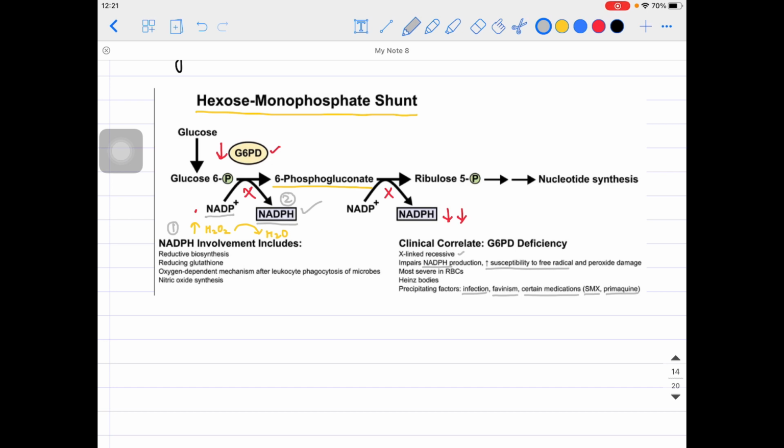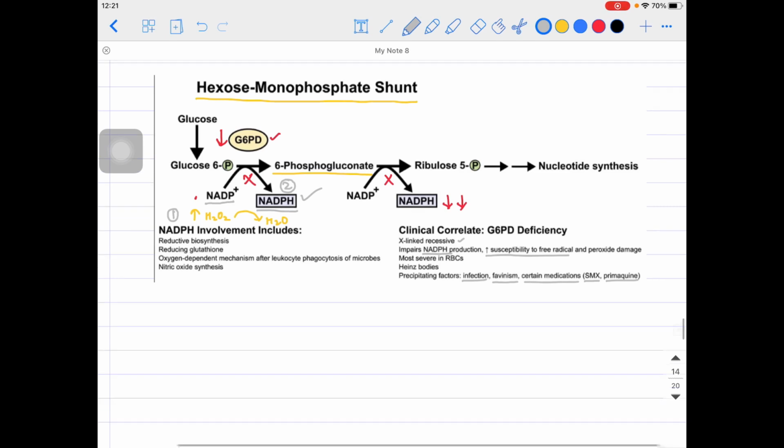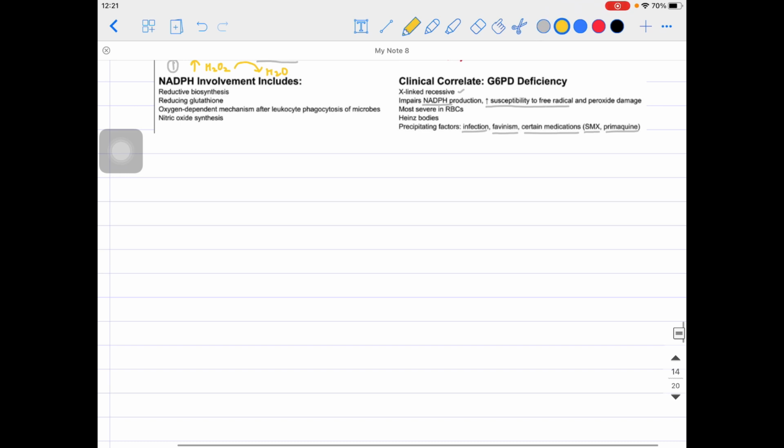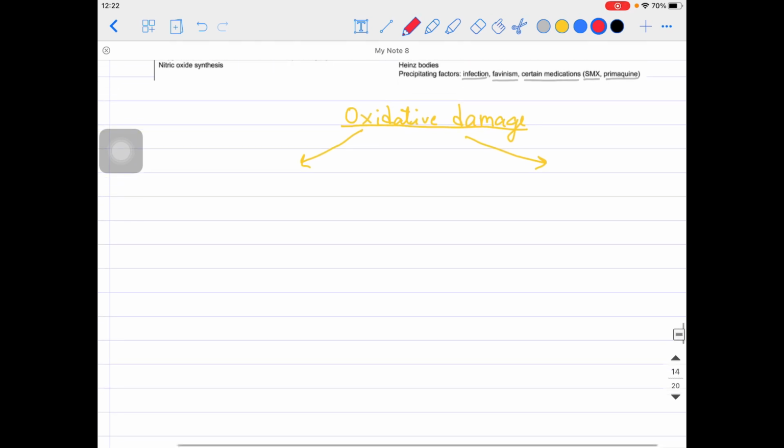Okay, intermittent episodes of hemolysis can be seen in these patients. Fine. Now, due to oxidative damage, as we are talking about that, what might happen once this NADPH is depleted and these free radicals are accumulating? Two things might happen due to all this oxidative damage. What are these two things, guys?